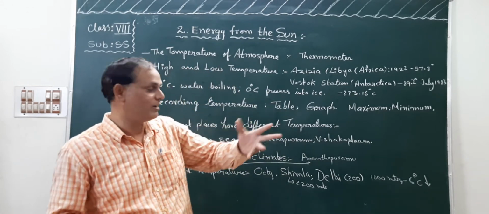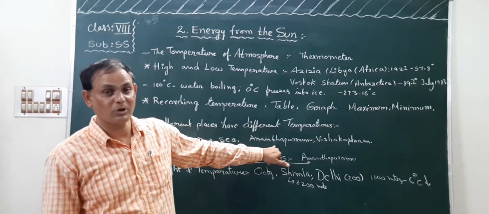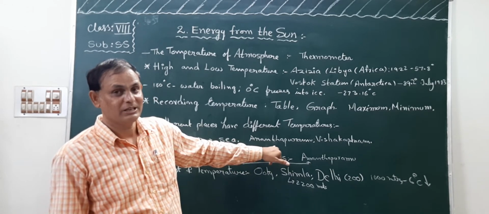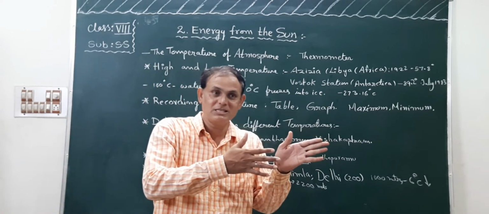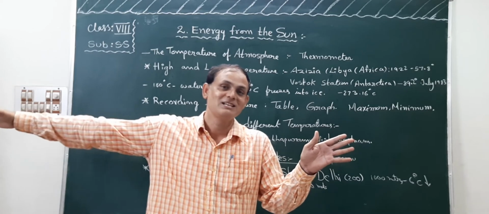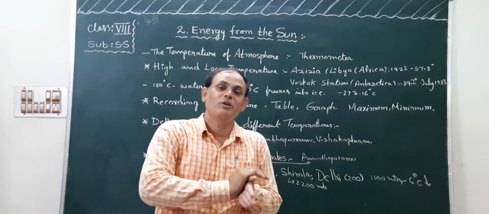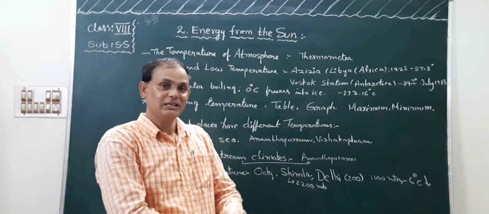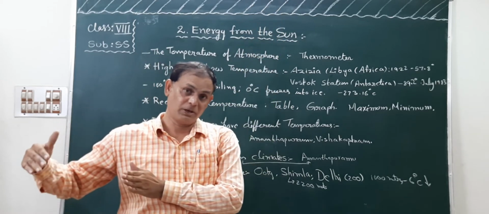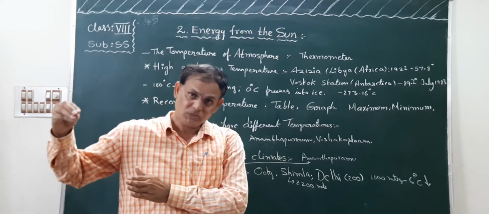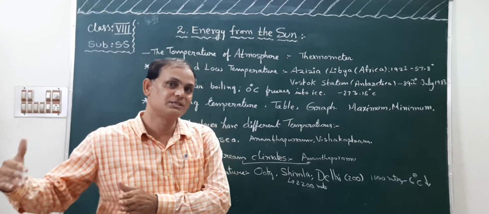Compare with inland. If you go to Anantapuramu, what is the temperature? It may record high temperature. Why? Because it is inland. That means it is far from the sea. Okay, no cool breezes are coming into Anantapuramu. Why? Because it is inland. So that's why Anantapuramu records high temperature. Vishakhapatnam records low temperature due to the cool breezes of the sea.